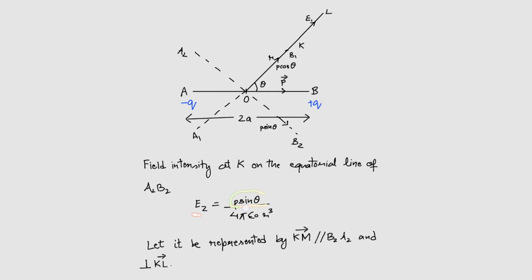Alright, but in our case, the dipole moment along A2, B2 is P sin theta, so E2 is P sin theta divided by 4 pi epsilon naught R cube. Let its direction be represented by KM, which is parallel to A2, B2 and perpendicular to KL. Then let us draw that direction.